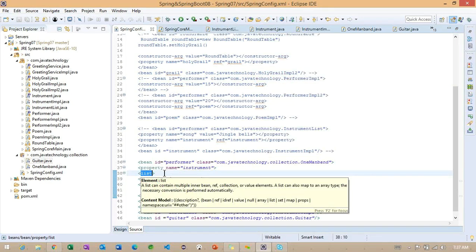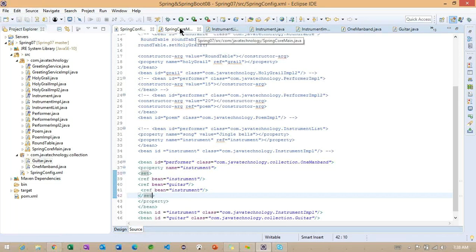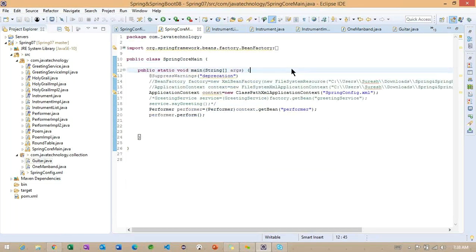Getting the point? So to remove these duplicate objects, what can we do here? To remove these duplicate objects, we have another option here. What is the other option I have? That is nothing but set. I have another option called set. The same example I want to run here.